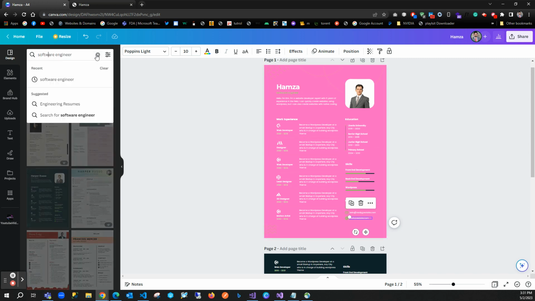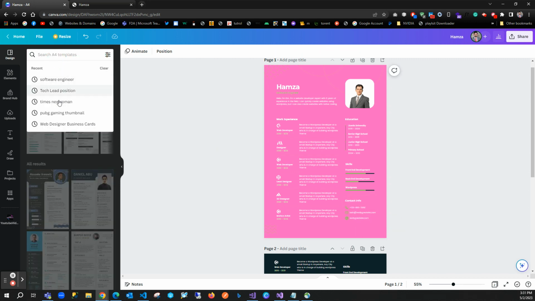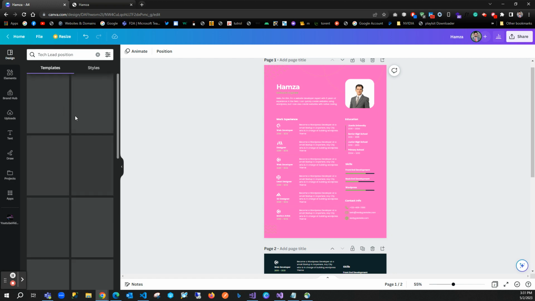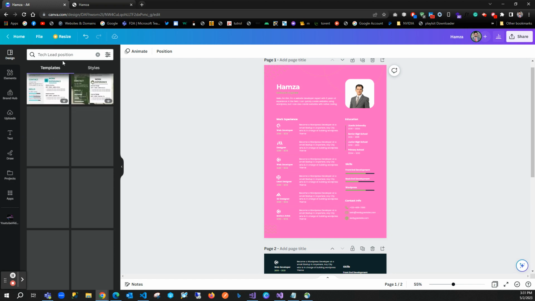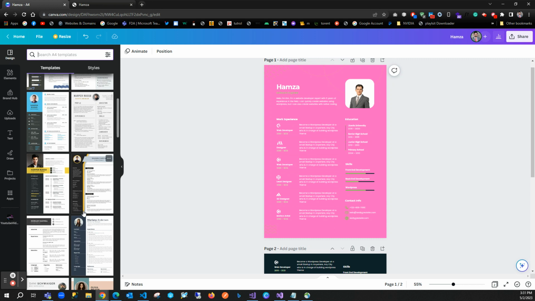You can also select multiple category types, or search based on, like, tech lead position or whatever. You can give your search criteria or specification, and it will give you the related templates for resumes, so you can choose and create your own resume.